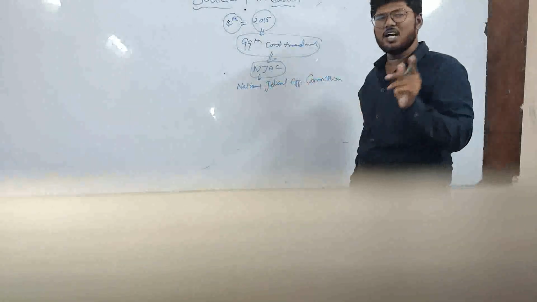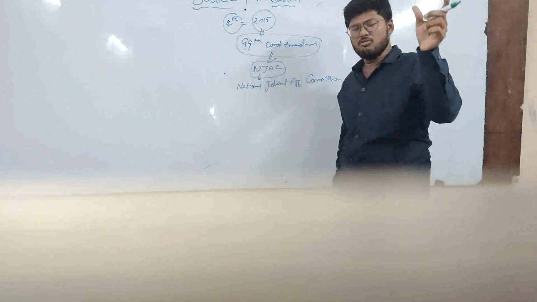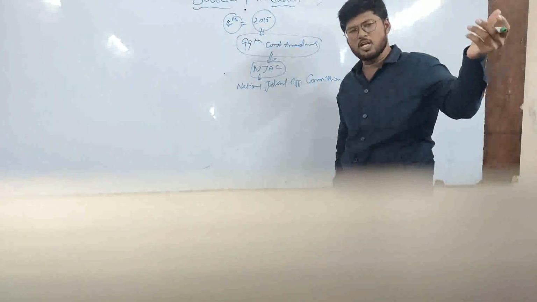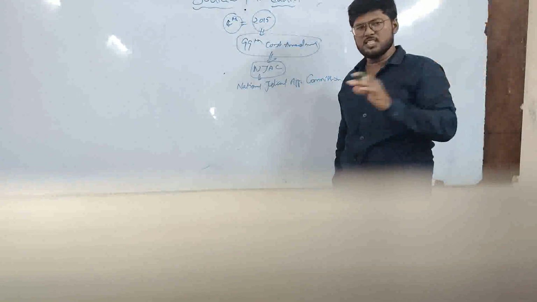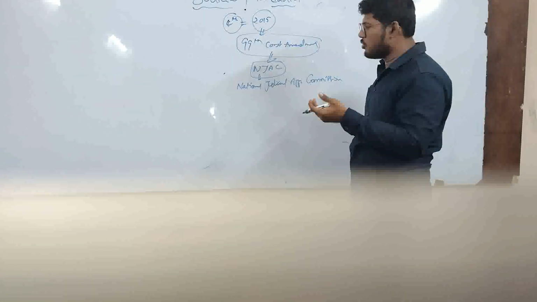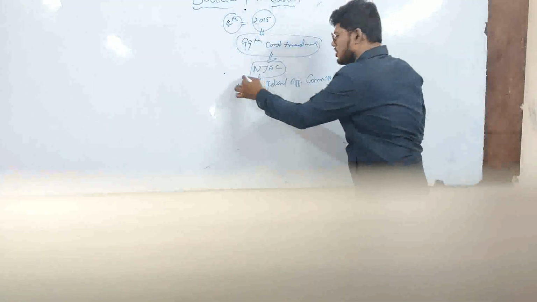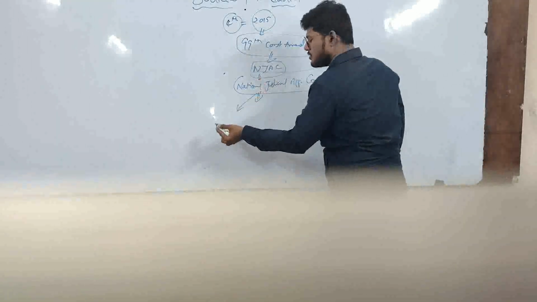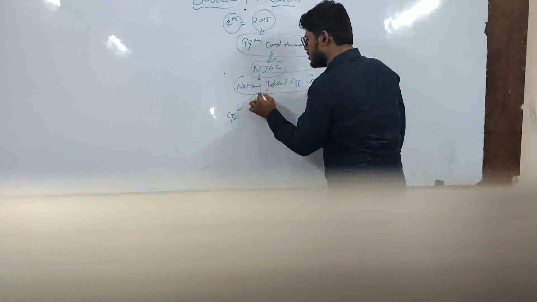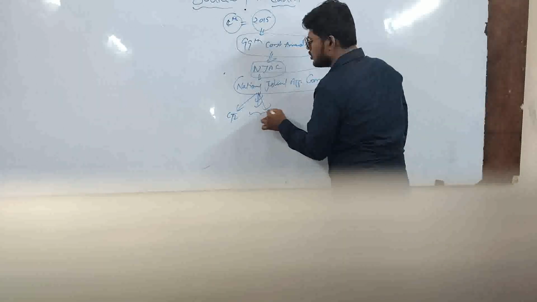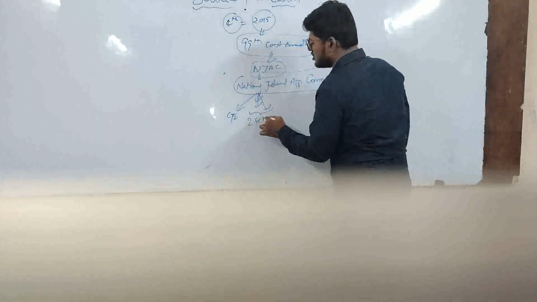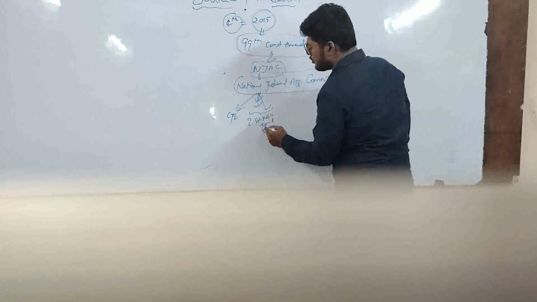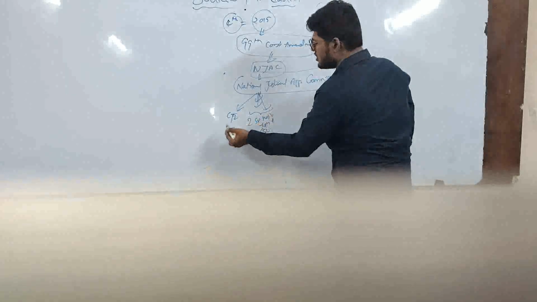This body is the ultimate body in the country which will make the appointments for the judiciary in the Supreme Court as well as the High Court. And who will be in this body? The composition is that it will have a total of 6 members. One is the CJI, as you can expect. Number 2 and number 3 are the 2 senior most judges of the Supreme Court. There were 3 members.